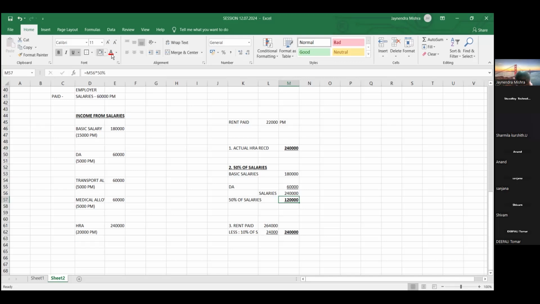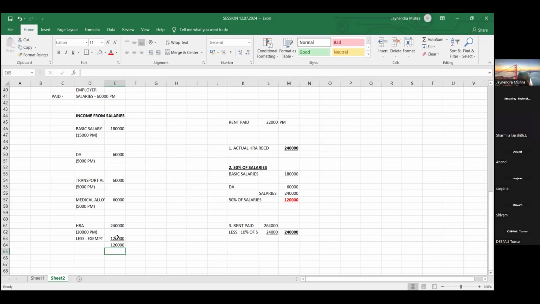So employee has received HRA 2,40,000. Out of that, how much will be exempt, friends? Least one was 1,20,000. So how much is taxable, friend? 2,40,000 minus 1,20,000. HRA is not fully taxable, friends. Why? Because we were paying the rent.